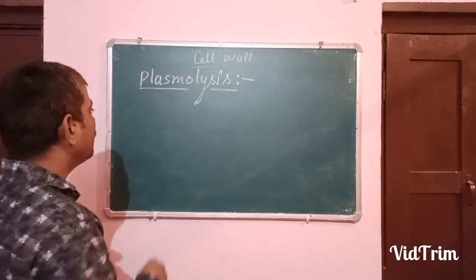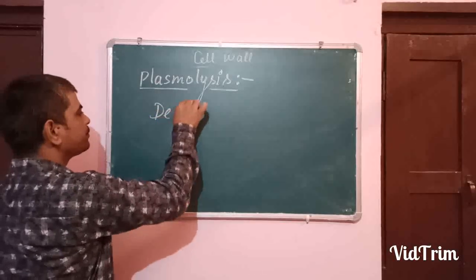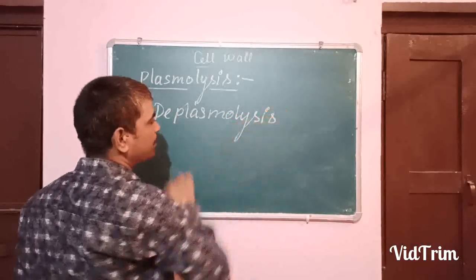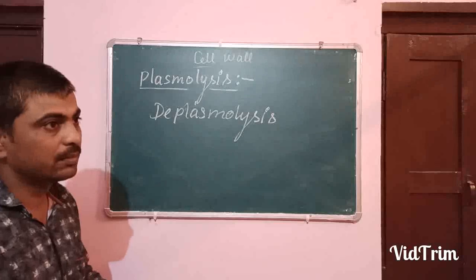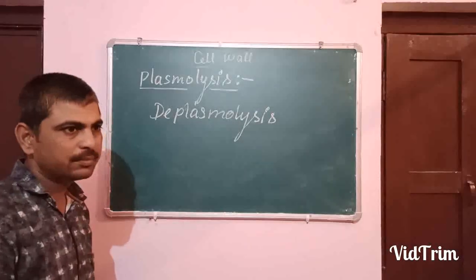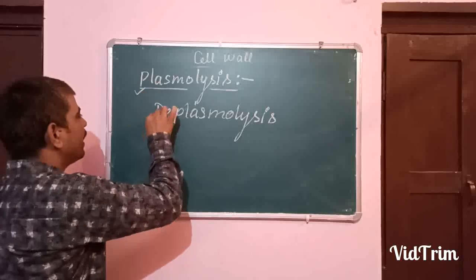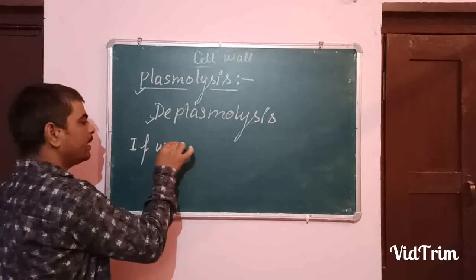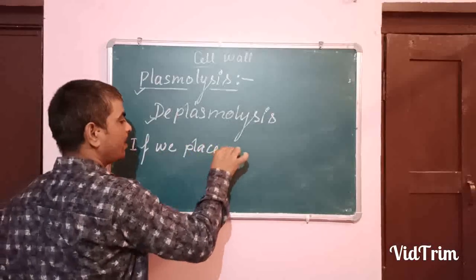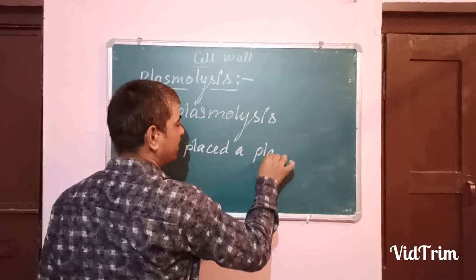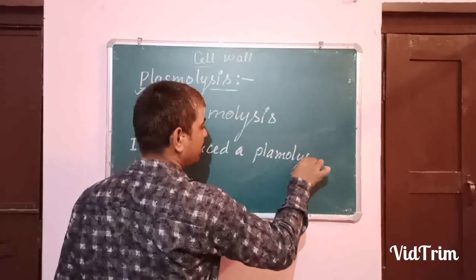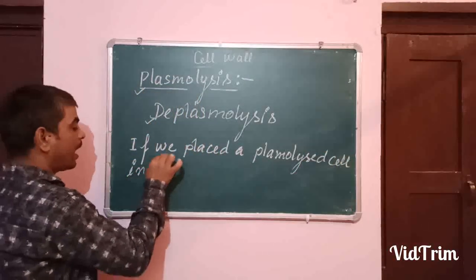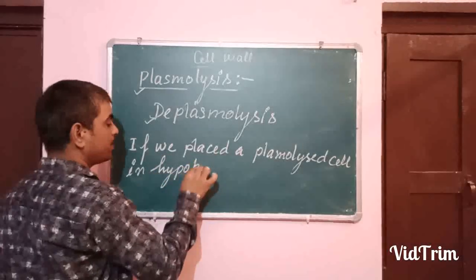Now deplasmolysis. Deplasmolysis is just the opposite. Like take a word like, and the opposite of like is dislike. Similarly, the opposite of plasmolysis is deplasmolysis. It means if we place a plasmolyzed cell, a shrunk cell, in a hypotonic solution, which type of solution?